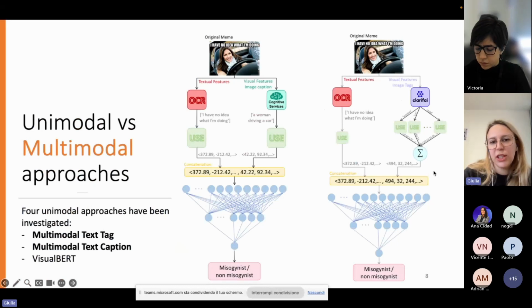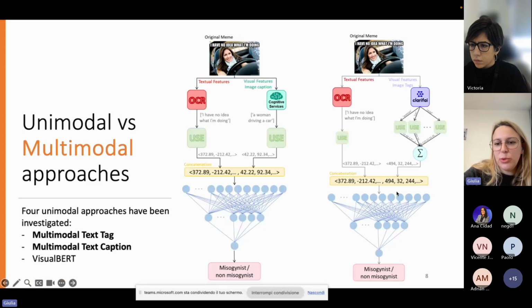Once we achieve the two vectors, one that represents the text and the other representing the image, we perform a simple concatenation. We give this as input to a simple neural network that has double the size of the previous ones, since the input embedding is achieved through the concatenation of the two modalities.